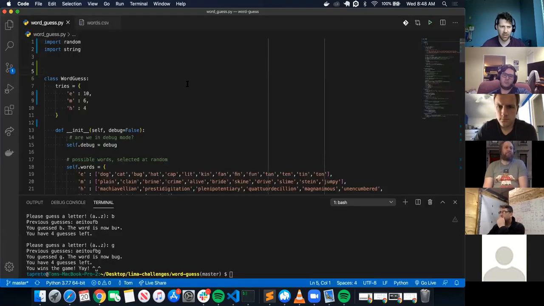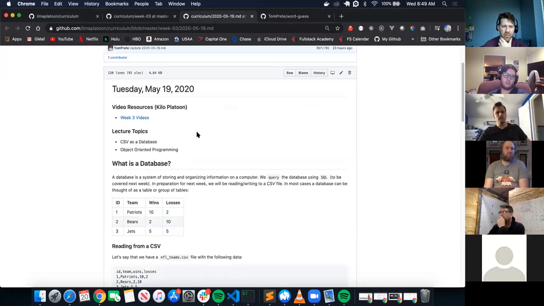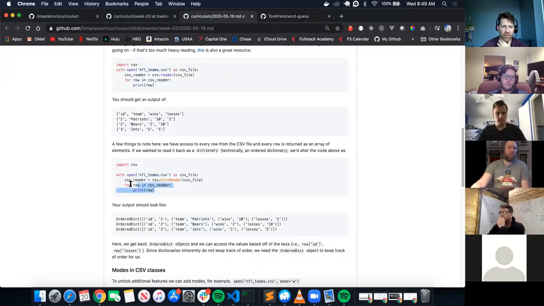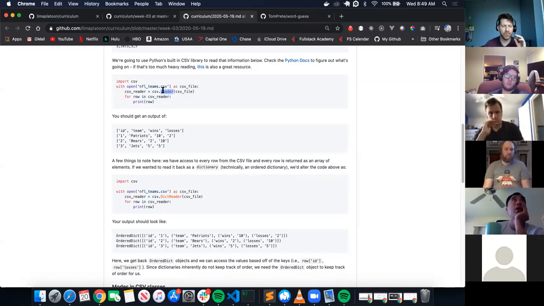Because I know there's the reader, which returns everything in a list, and there's also the dict reader, which returns everything into an ordered dictionary. What do we want to use for this application? The basic reader. You want list form? So we want to use the basic reader.